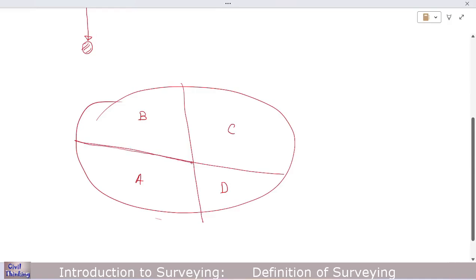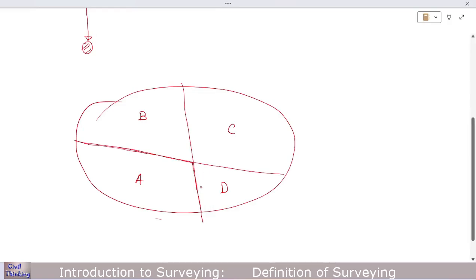These boundaries were often the reason for conflict between people, because people fight over these lands. Maybe B will say, no, my land is not here, my land is here. Similarly, A might say, this is not my boundary, this is my boundary, so this is also included in my land.